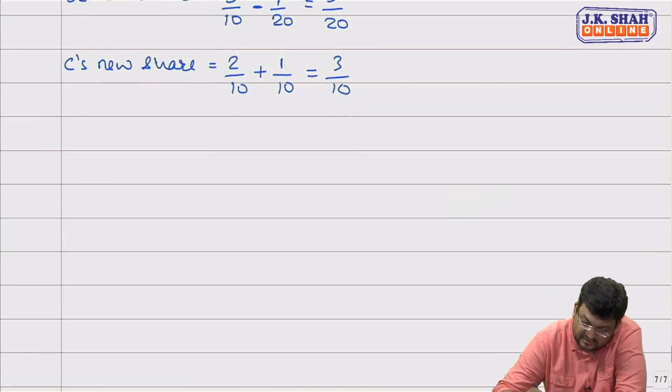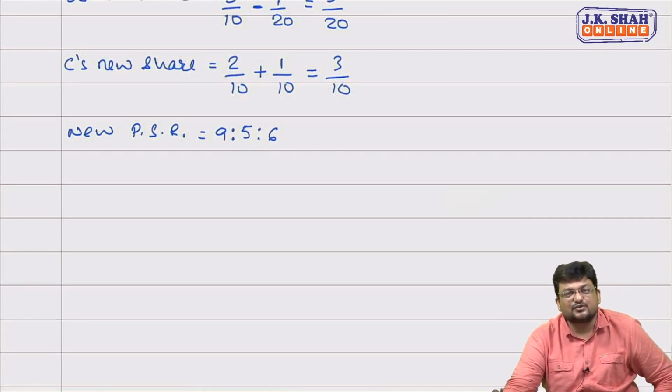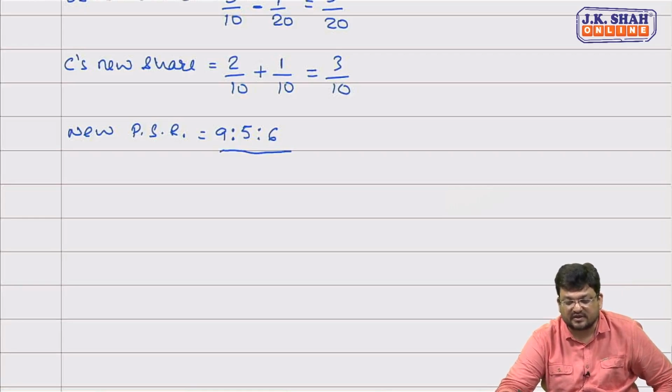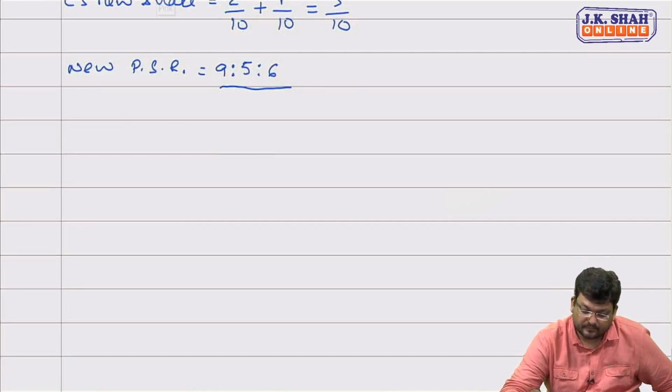We may now say their new profit sharing ratio: 9/20 for A, 5/20 for B and 3/10, that means 6/20 for C. 9:5:6 is their new profit sharing ratio, correct? Yes, sir. Third case.